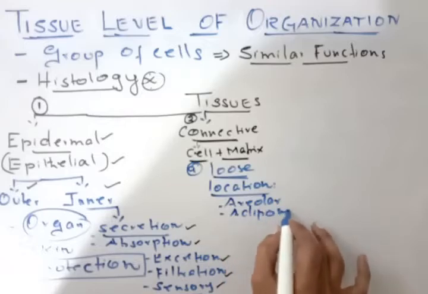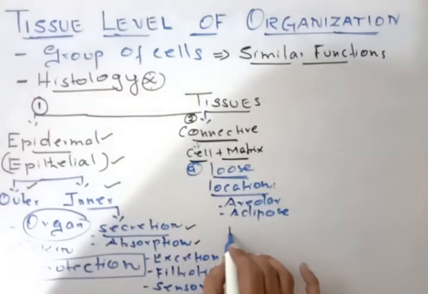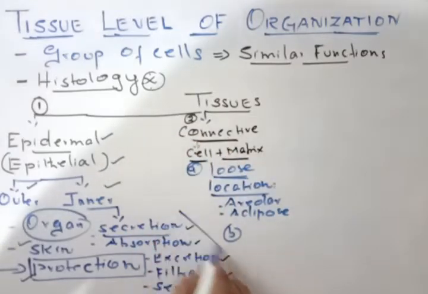Adipose, where the fat will be stored. So this tissue is called adipose tissue. So loose connective tissues are present in the areolar as well as the adipose tissue. This is the first one. Second one here we talk about, this is one part of the tissues, right?